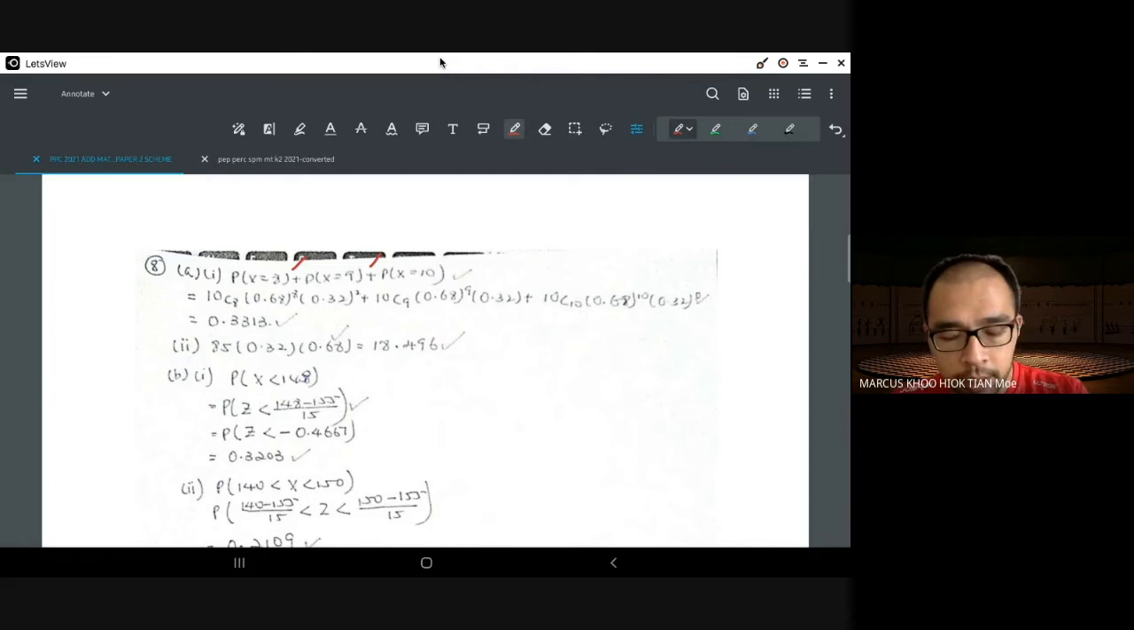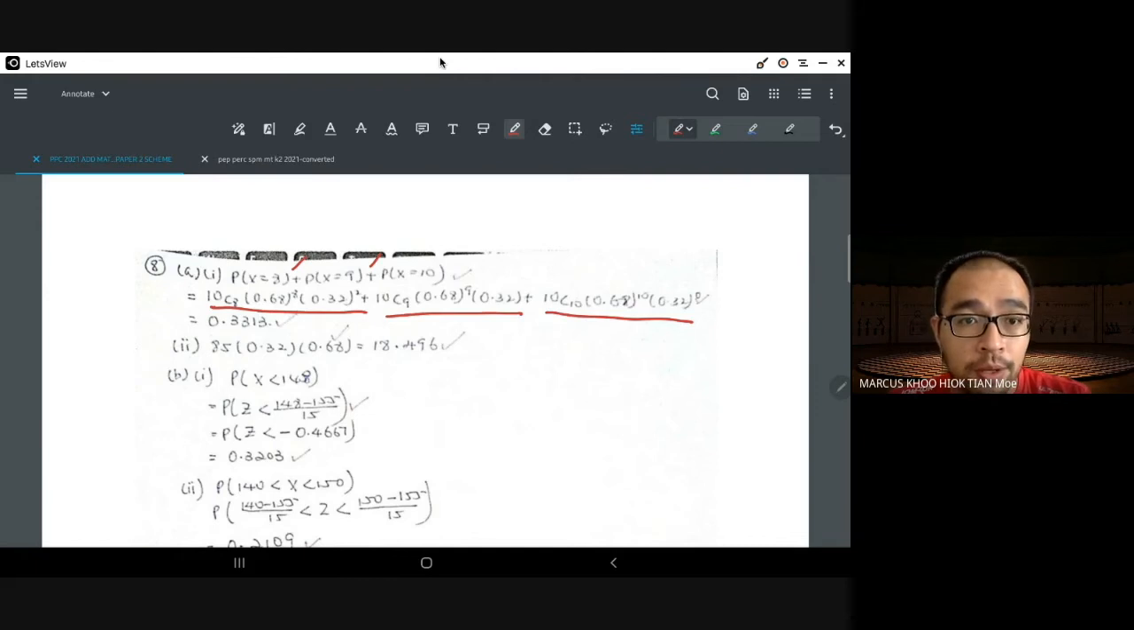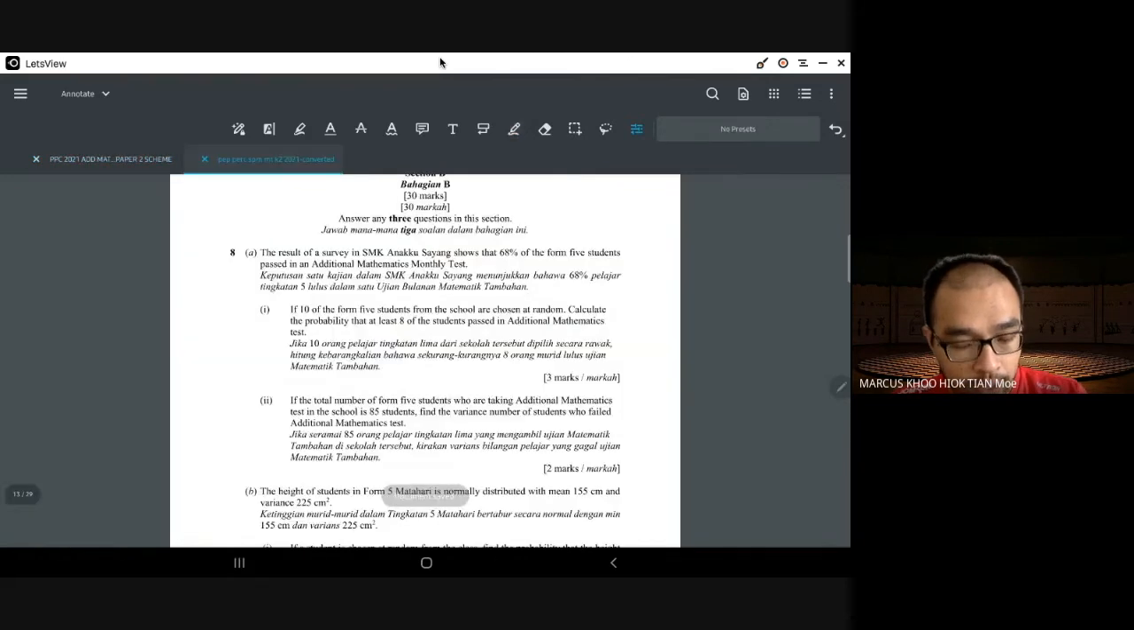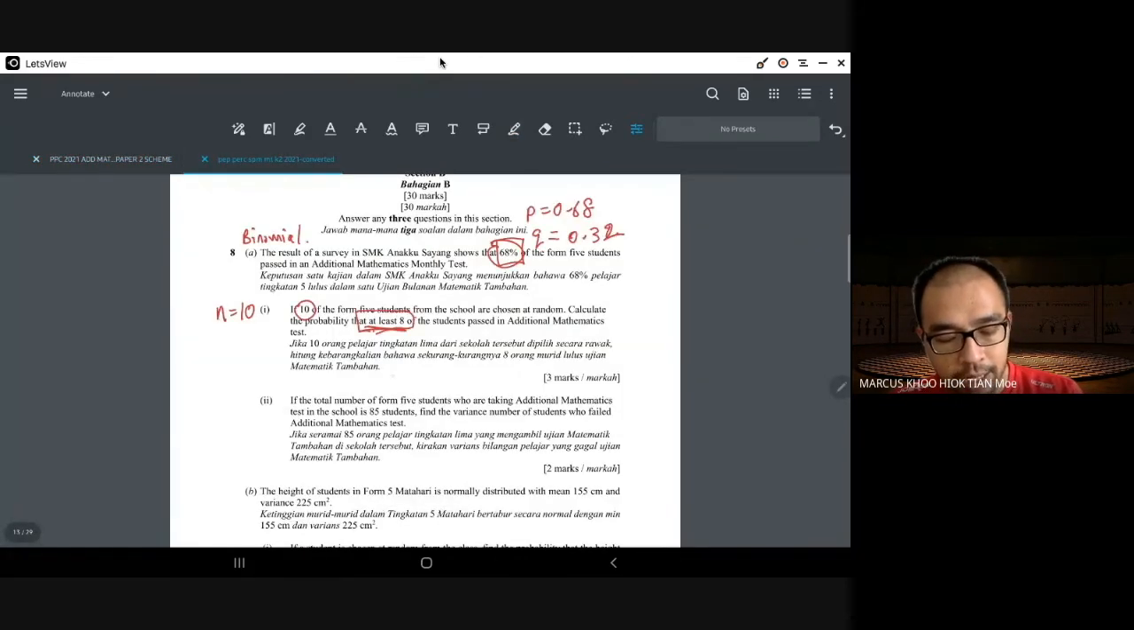And then the substitution of either one of these, if correct, then you will get 1 mark. So maybe you only calculated the 10 and substituted it correctly for some weird reason or another. You will still get the 1 mark. And then of course the final mark is this one, 0.3313 is the final answer. That's 1 mark.